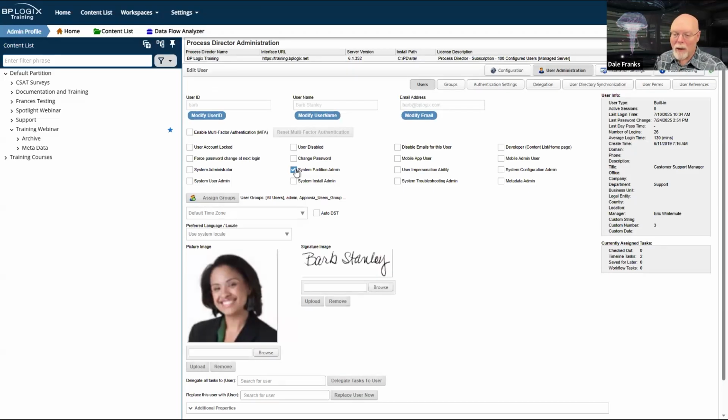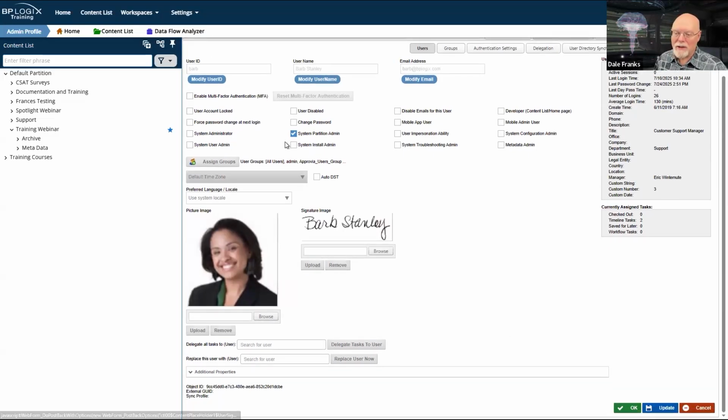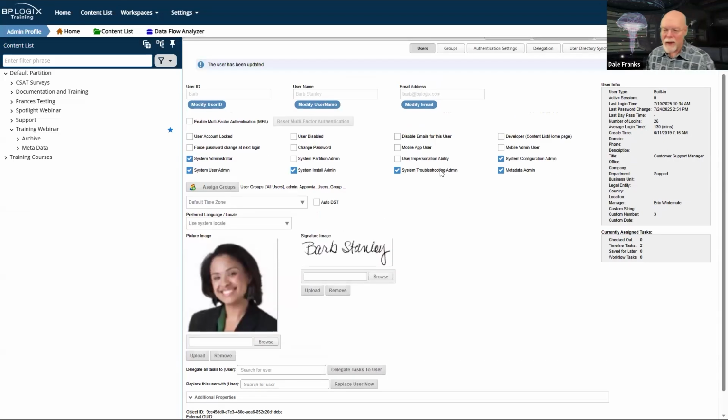But if I make Barb a system partition admin. Let's not do that. Let's make Barb a system administrator. And let's update her user profile. As a system administrator, you automatically get all of these subsidiary permissions, one of which is metadata admin.